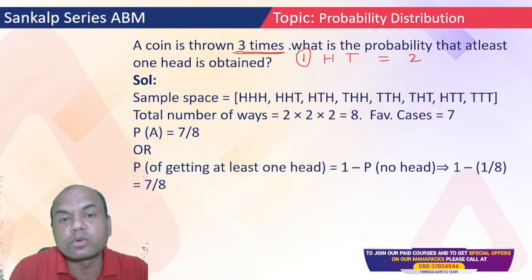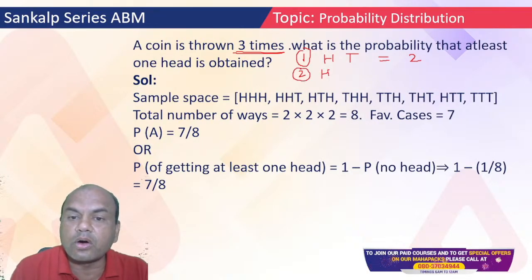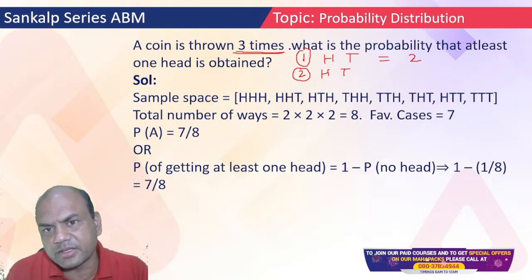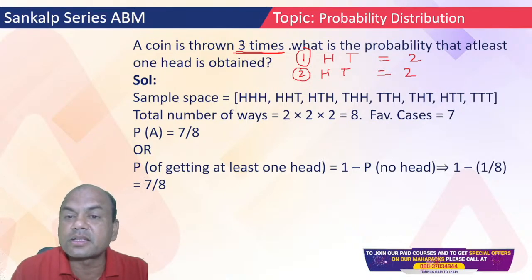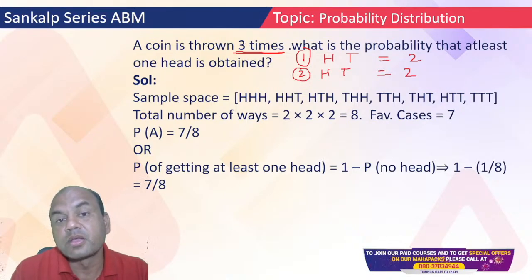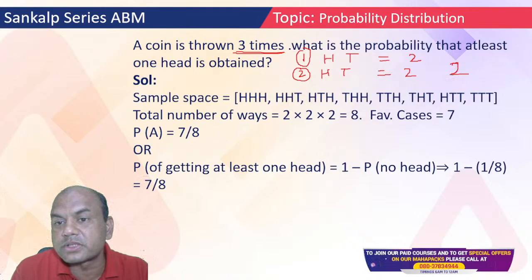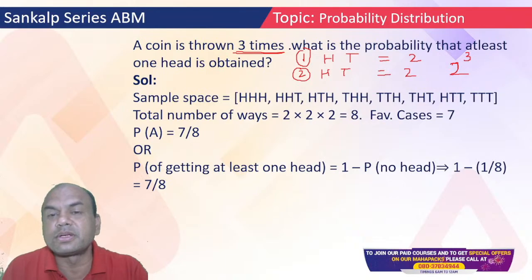If I throw the coin 2 times, again I might get head or tail, so again the outcomes are 2 for each throw. Now the third time, 3 times I am throwing. The answer is not 6. If I throw the coin 3 times, remember, the outcome is 2 raised to 3, so there will be 8 possibilities.